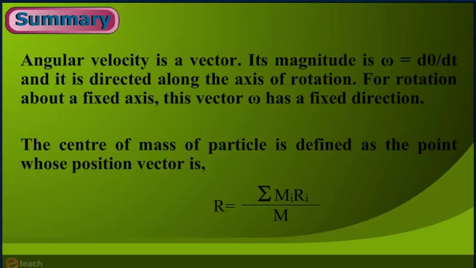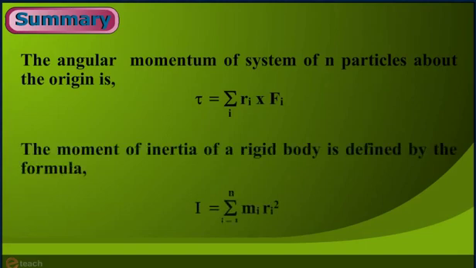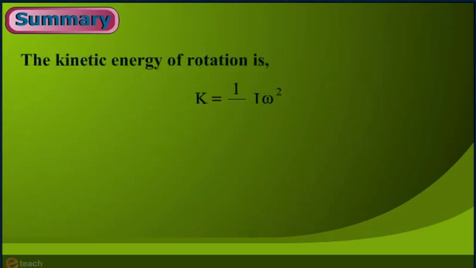Seven, the torque of a system of n particles about the origin is tau equals sigma r_i cross F_i. Eight, the moment of inertia of a rigid body is defined by the formula I equals sigma, i equals 1 to n, m_i r_i squared. Nine, the kinetic energy of rotation is K equals half I omega squared.